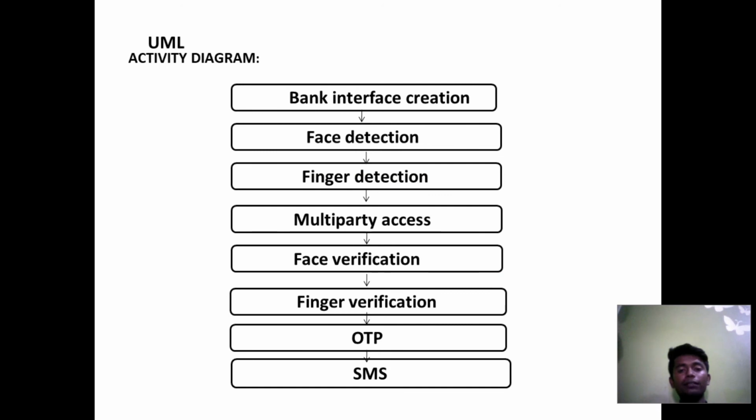The bank interface creation, this is the UML activity diagram. This also shows how exactly my program works. Okay, so the first one, bank interface creation, face detection, fingerprint detection, multi-party access, face verification, finger verification, OTP, SMS.